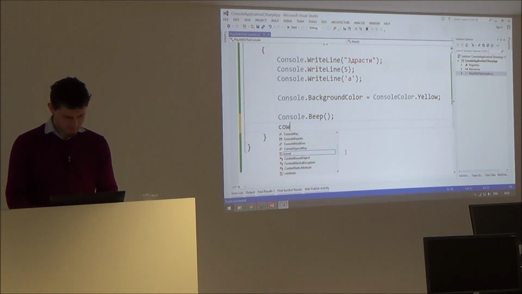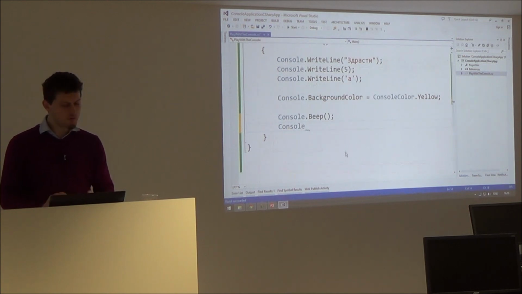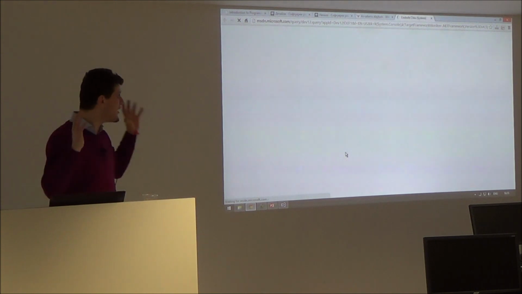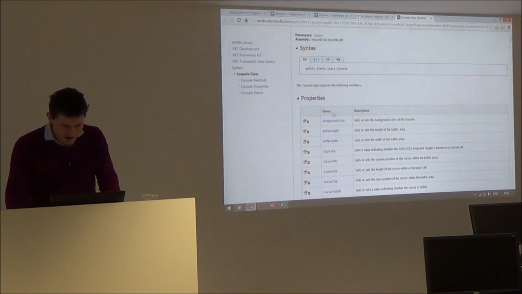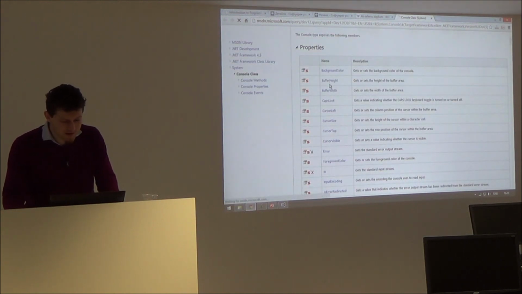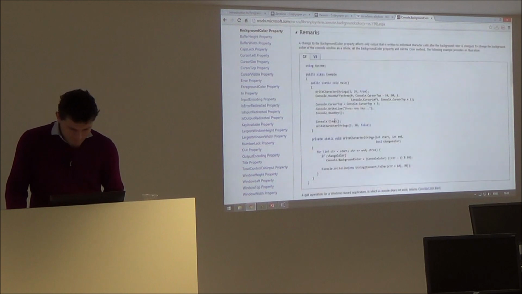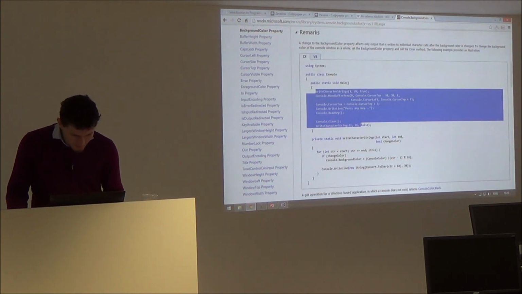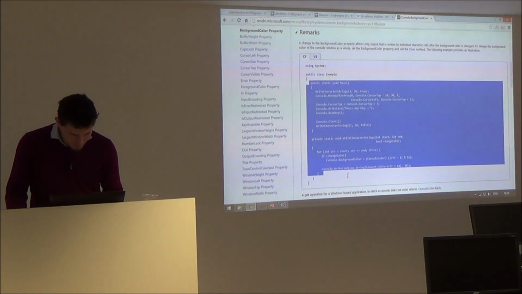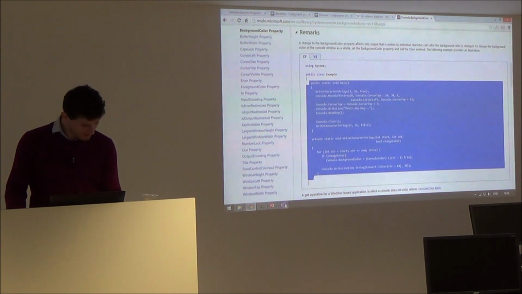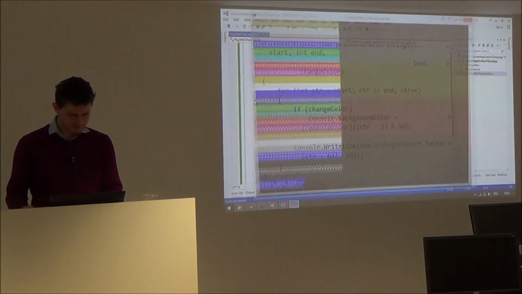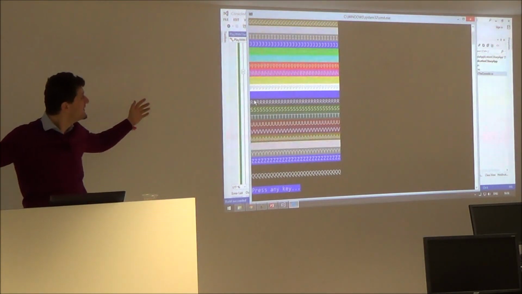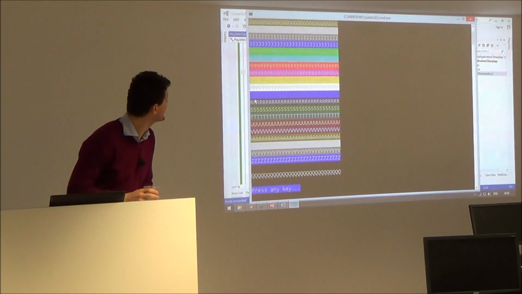What else can we do with the console? We can press F1. Wow, please help me! I don't know what this is. It's the Console class. It has background color. What does it do? Wow, great. Let's copy this example. I don't know what this is, but it seems interesting, right? Play. Control F5. Wow! Shit happens. It's better than shit.